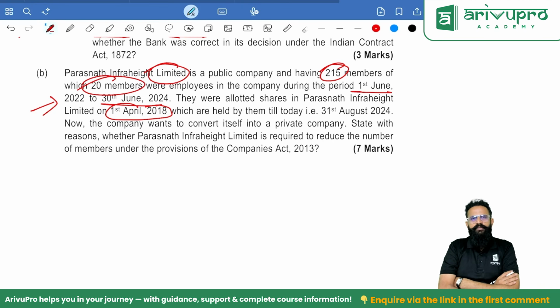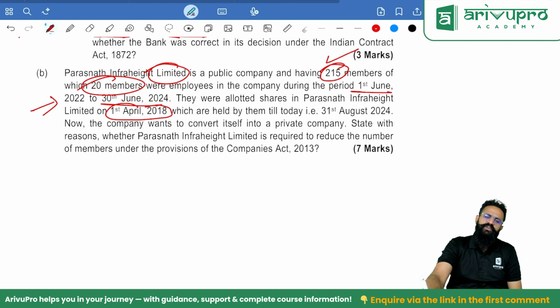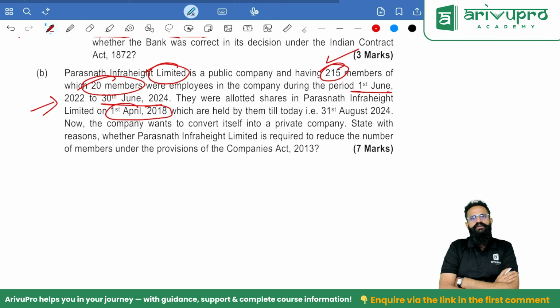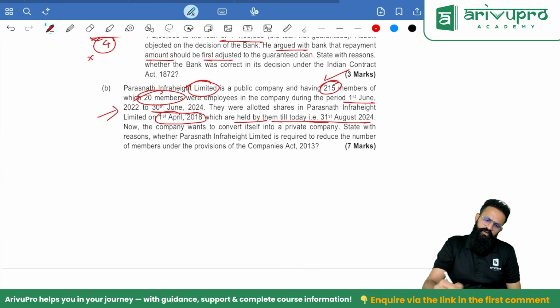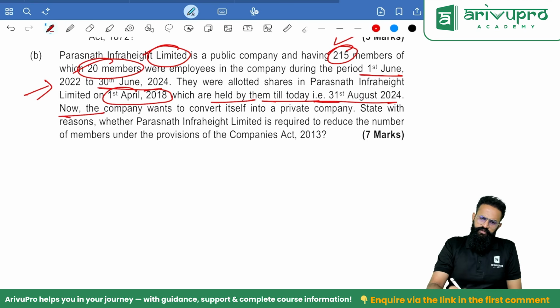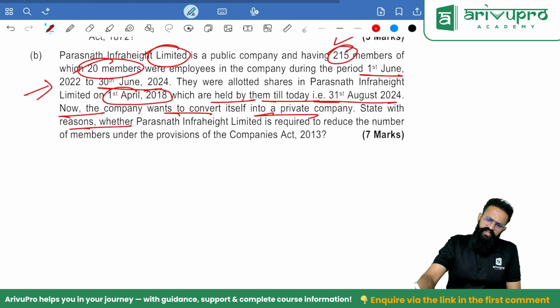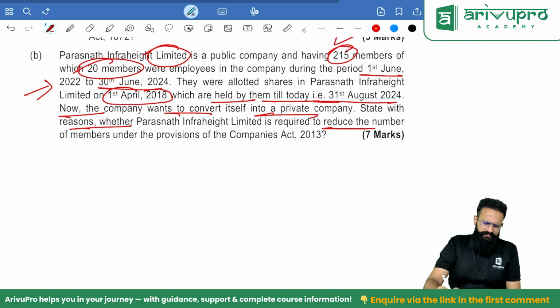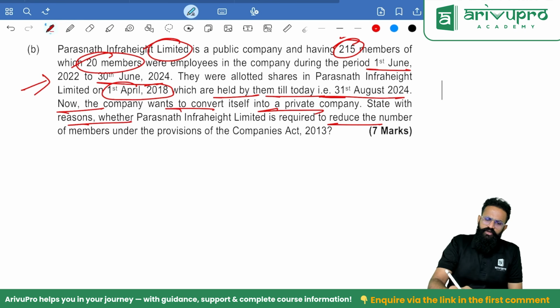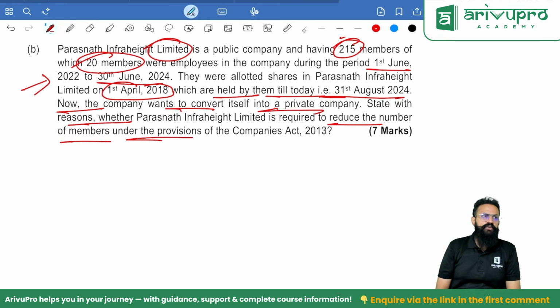So I think they will ask you: can a public company be converted to a private company when it has 215 members, of which 20 are employees? These shares are held by them as of today, 31st August 2024. Now the company wants to convert itself into a private company. State with reasons whether the company is required to reduce the number of members under the provisions of the Companies Act.